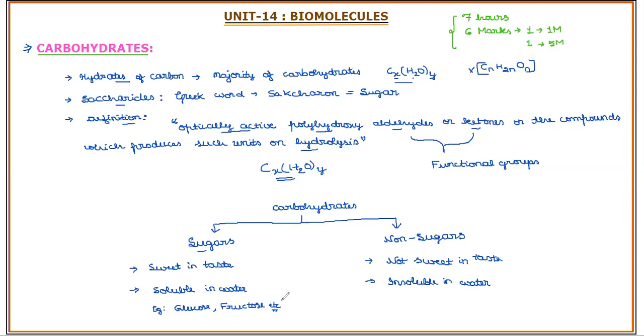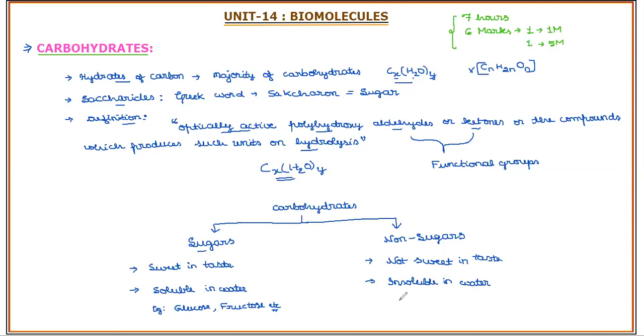The sugar present in fruits is fructose, fruit sugar. The sugar present in milk is lactose, milk sugar. The sugar present in malt-based foods is maltose. The sugar present in sugar cane is sucrose, also called invert sugar. Like this, there are many important mono and oligosaccharides. All those you can give under sugars.